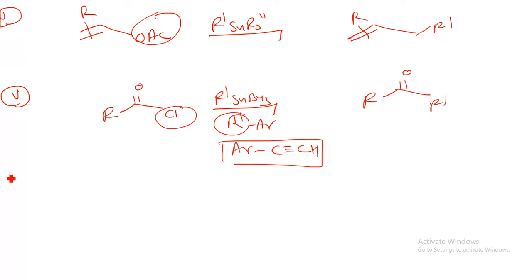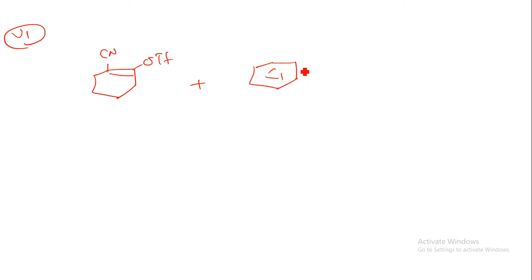Let me give you one more example of the Stille coupling. Suppose we have a CN group, a cyanobenzene type of group, here we have CN and here we have O triflate. Now it is reacted with this type of CHO group, with one more metal atom, the silicon element in the presence of trimethyl, silicon, or we can have an Sn group.